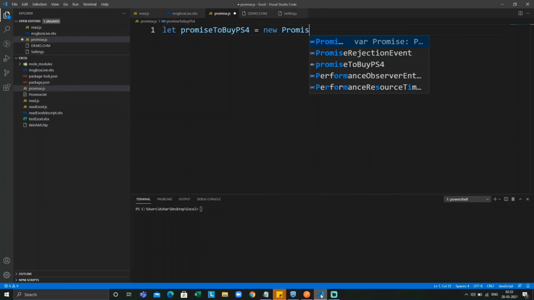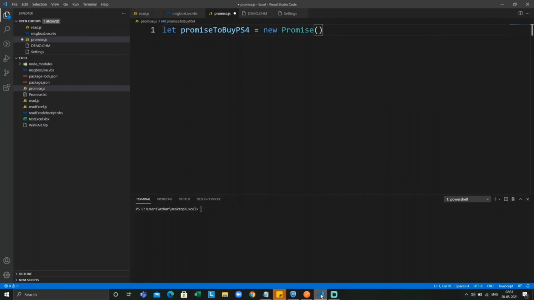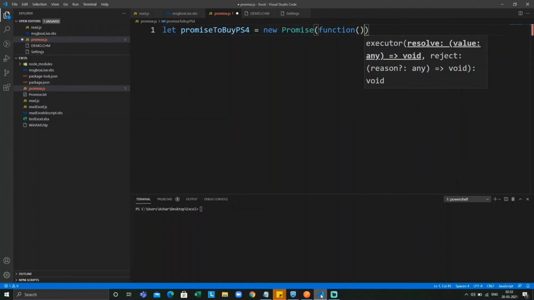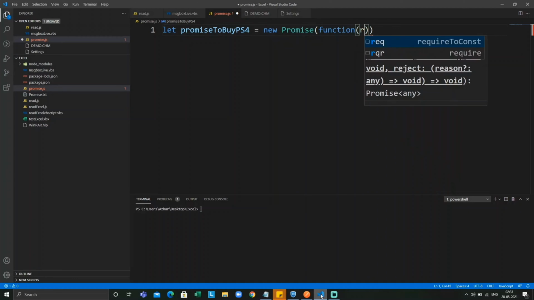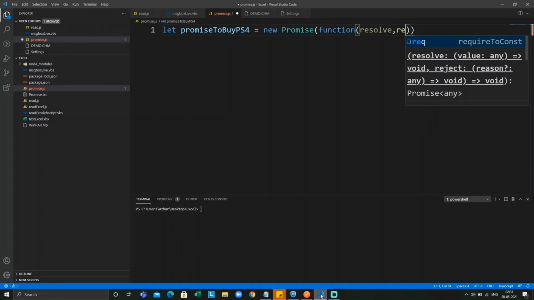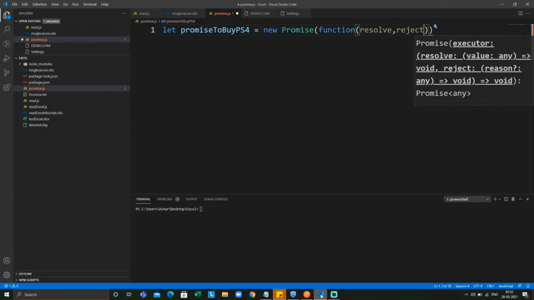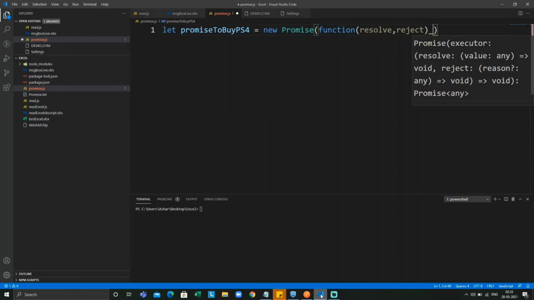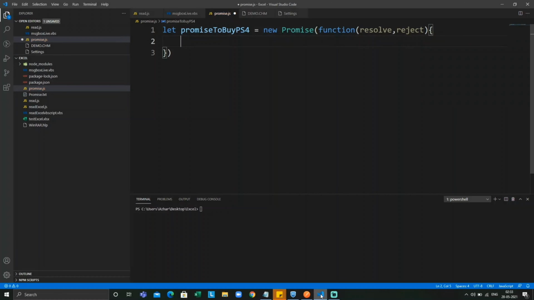Promise will be the class here, and it takes a function of resolve and reject. So there will be two things, resolve and reject. Open bracket, close bracket.